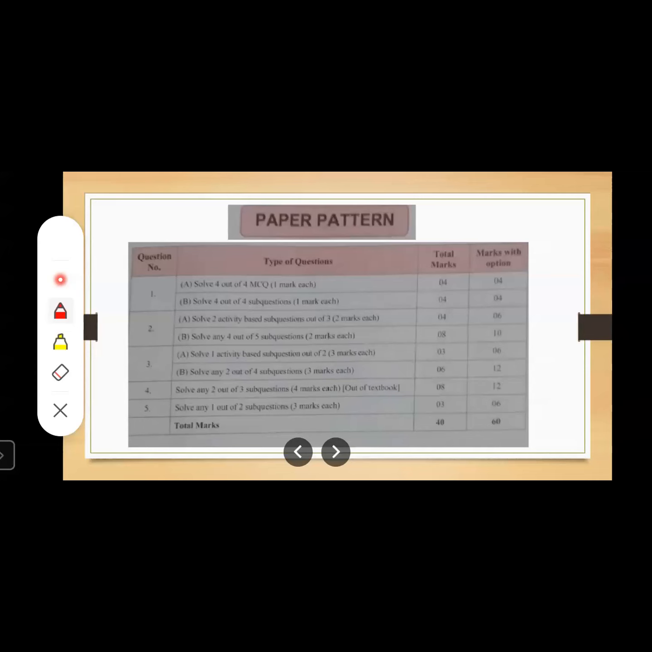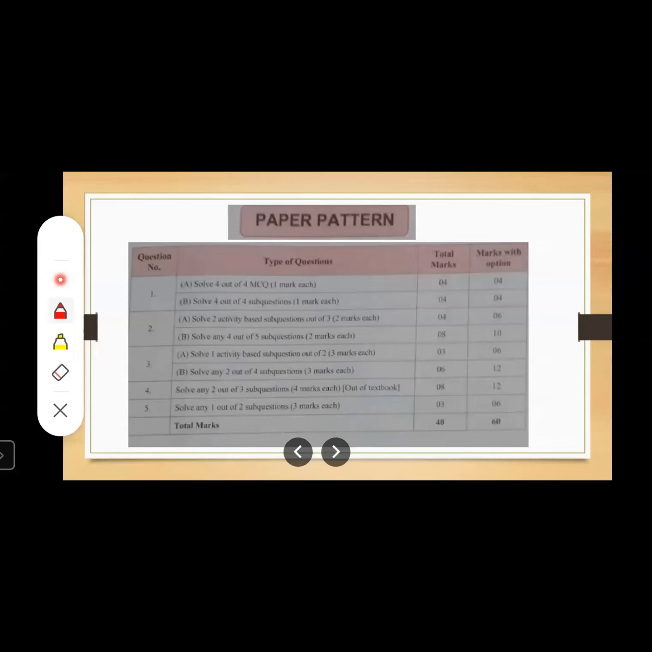Going to the second question. Question number 2A, solve 2 activity based. There will be 3 sub questions and you have to attempt 2 activities and each carries 2 marks. Now question number 2B, there will be 5 sub questions. Out of that, you have to attempt 4 sub questions and each carries 2 marks. Now question number 3, solve any one activity. There will be 2 activities. Out of that, you have to attempt 1 activity and each carries 3 marks.